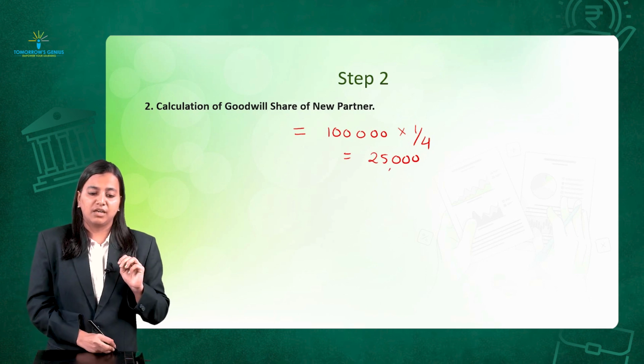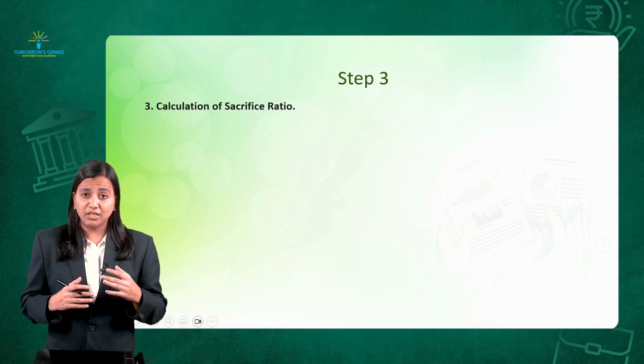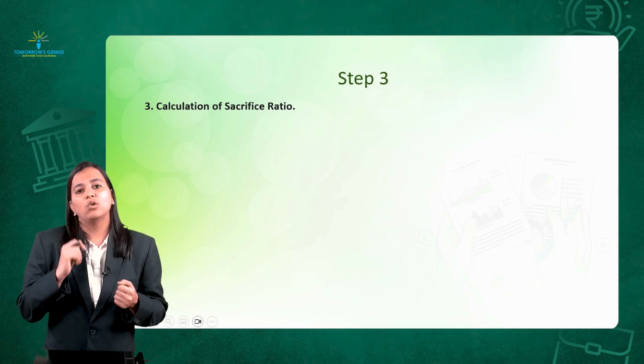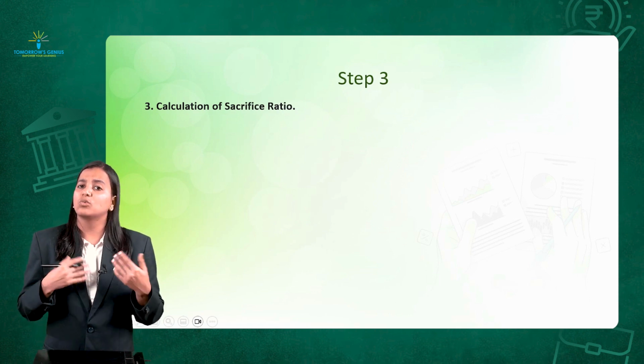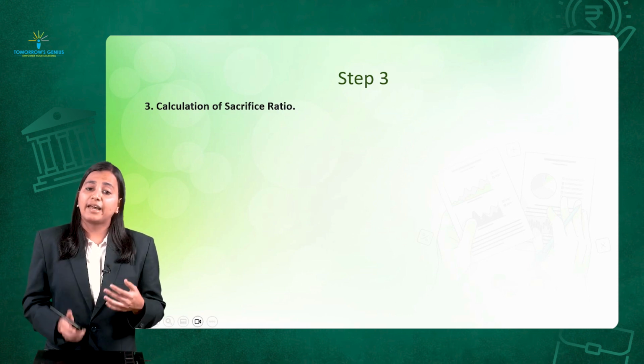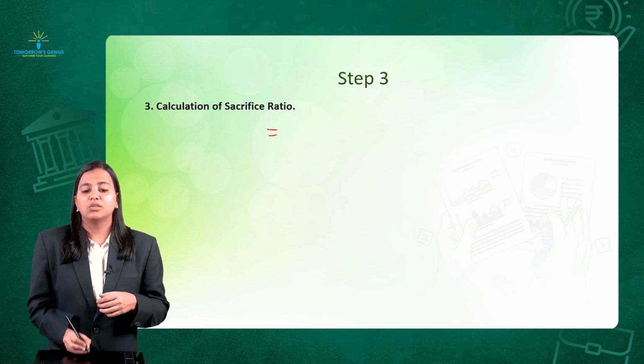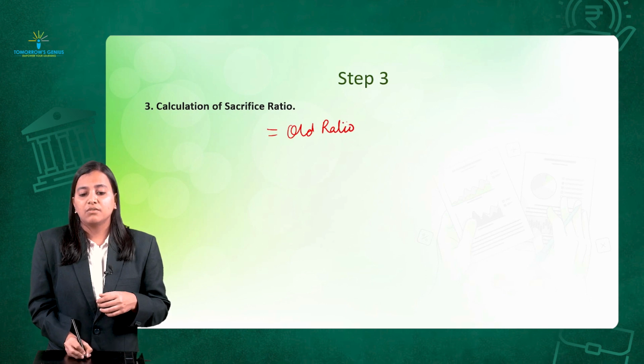Step number 3. Under step number 3, now this 25,000 has to be given to whom? The old partners. Which partners have sacrificed? The old partners are only going to sacrifice. To calculate sacrifice, there is a formula. What is the formula? Old ratio minus new ratio. What is old ratio?